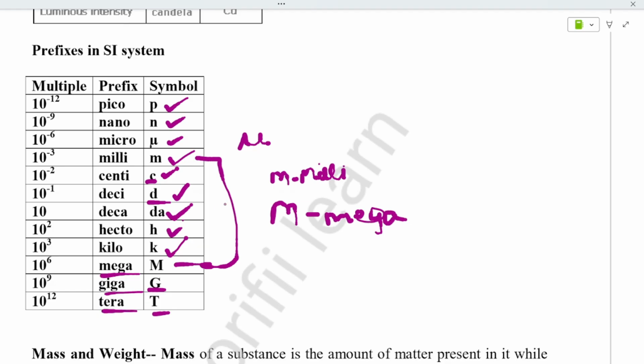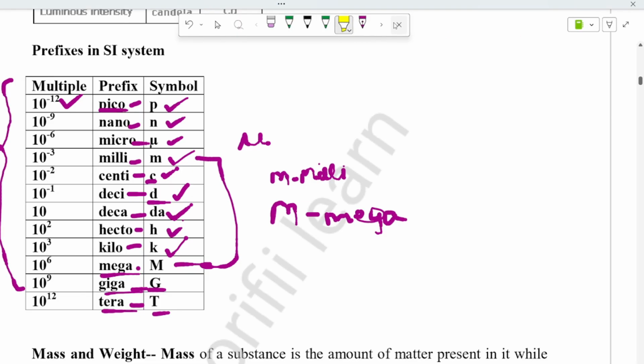Now let's see the prefixes: P means pico, then nano, micro, m means milli, centi, deci, deca, hecto, kilo, mega, giga and tera. Pico means 10 power minus 12. This you have to remember. It is a most important concept, a very important concept. You have to remember. Pico means 10 power minus 12.